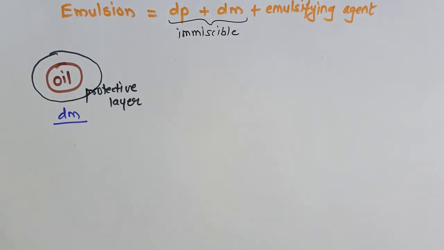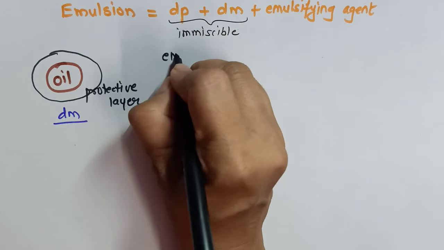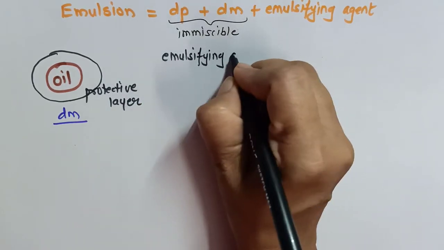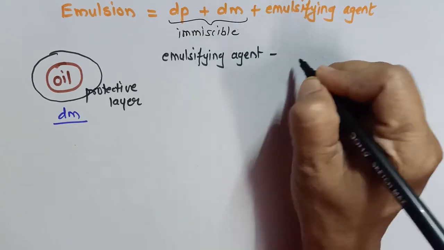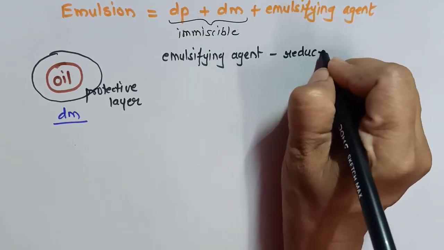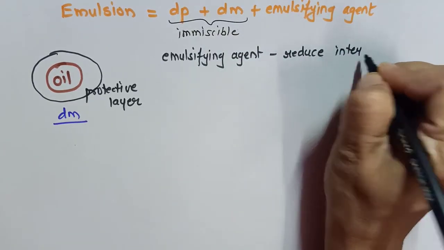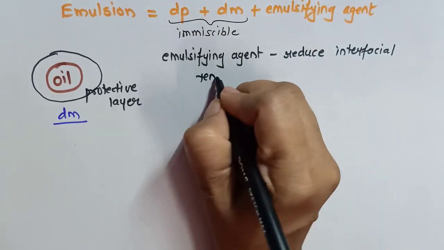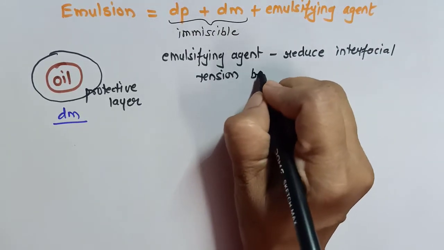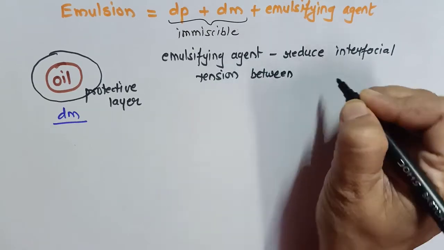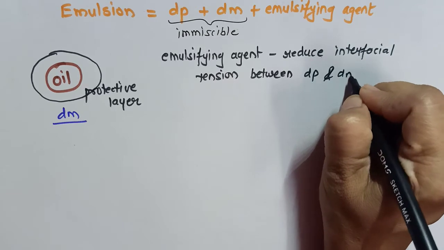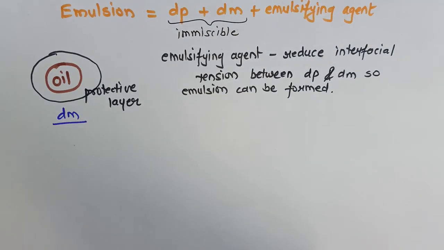In other words, I can say the emulsifying agent helps to reduce the interfacial tension between the dispersed phase and the dispersion medium, that is water and oil.